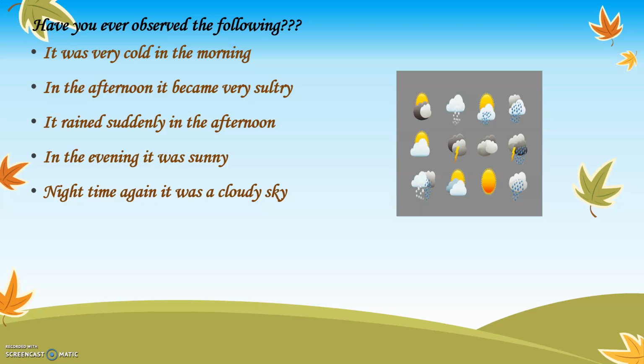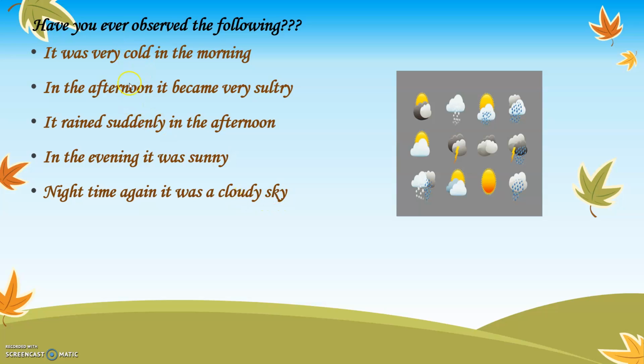So you realize that early in the morning when you get up, it is extremely cold. On the same day in the afternoon, it becomes a little sultry. So that is uncomfortable, with a very hot sunlit atmosphere. Then all of a sudden you realize that it started raining in the afternoon. Again in the evening it is very sunny. And again at nighttime it was a very cloudy sky.